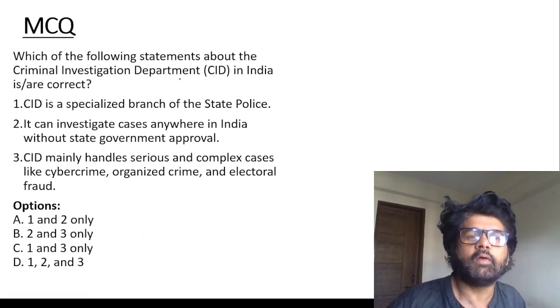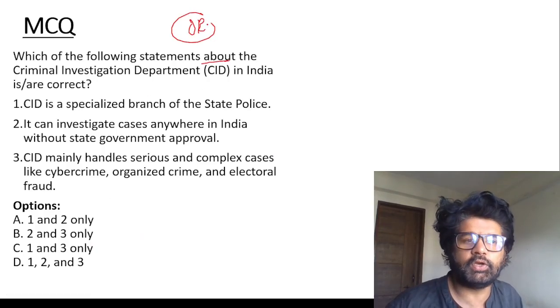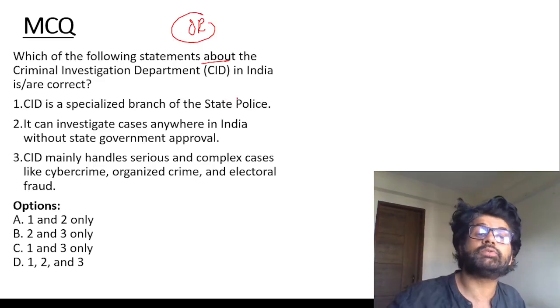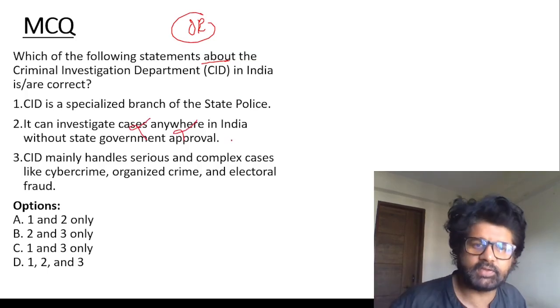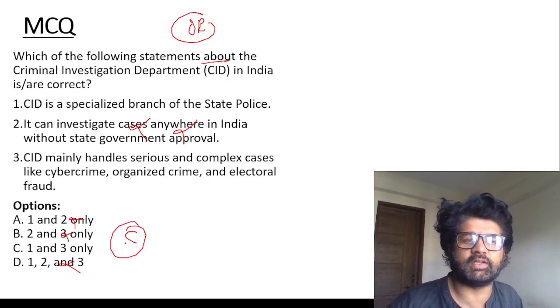Which of the following statements about CID in India is correct? Use option elimination. Read all statements. Don't get like, oh my God, sir, you did not tell much about CID. Use option elimination. Second is wrong. It cannot investigate cases anywhere in India, only within its state. So eliminate second. You don't need to even know anything about 1 and 3. C is the answer.